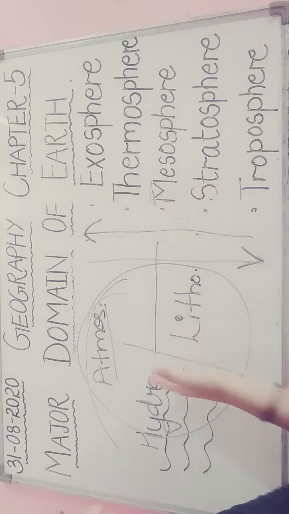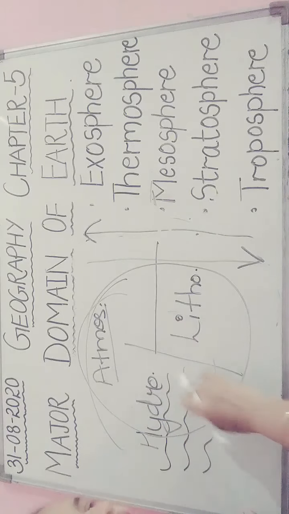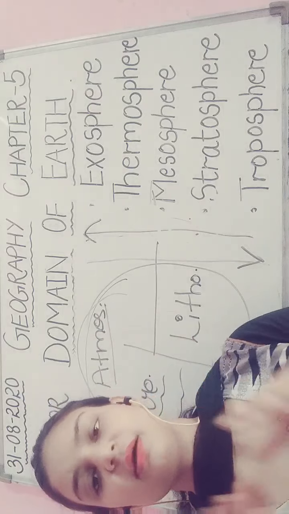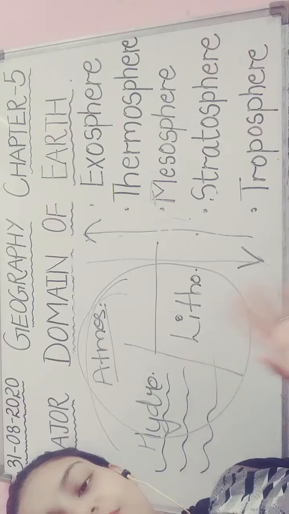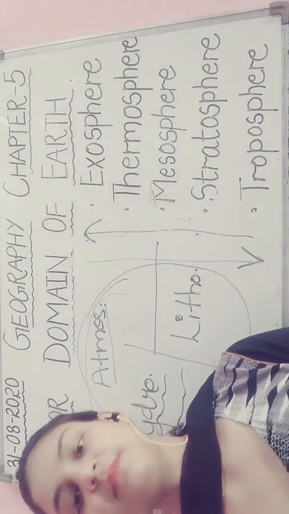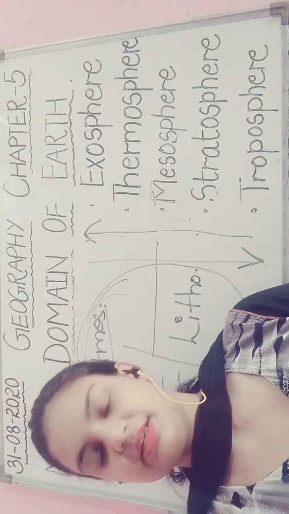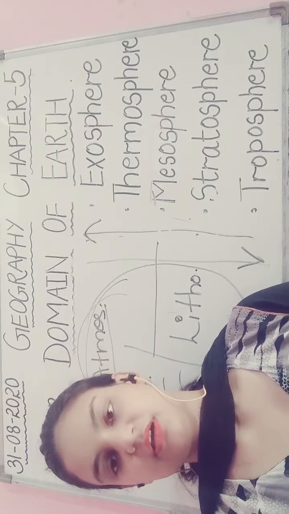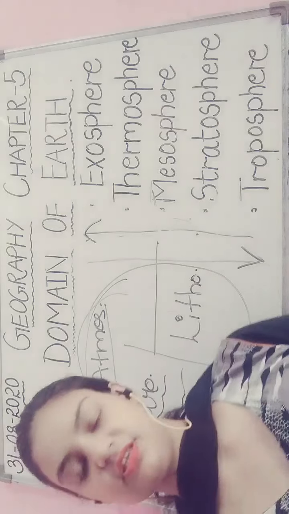We all are living in this biosphere, because we need lithosphere for our living, we need water also, and we need atmosphere also. So from small organisms to big mammals, all are living in this biosphere. So we need to protect it. The organisms in the biosphere can be categorized in two categories: plant kingdom and animal kingdom. And these three domains are linked with each other.